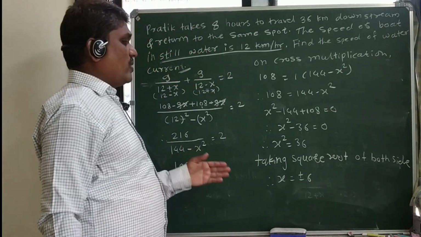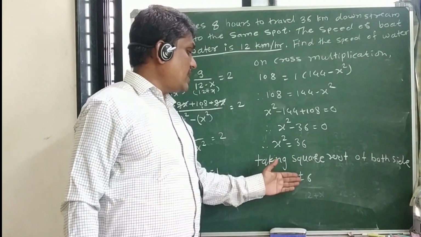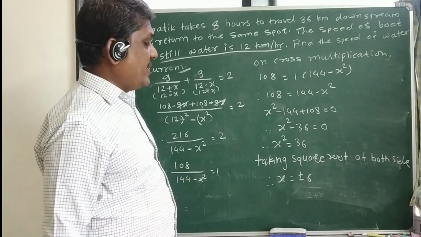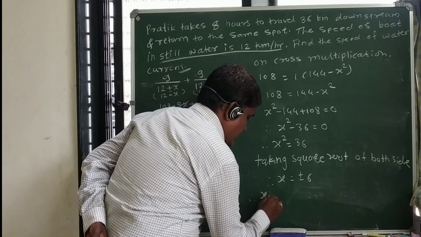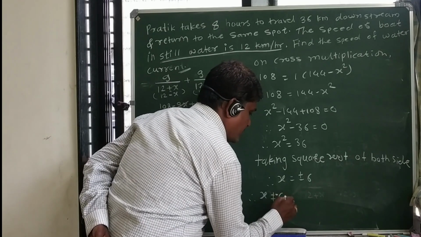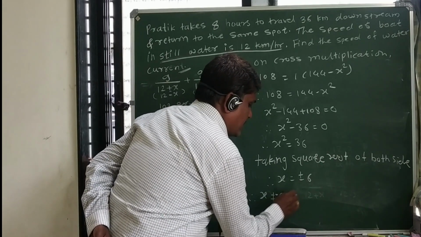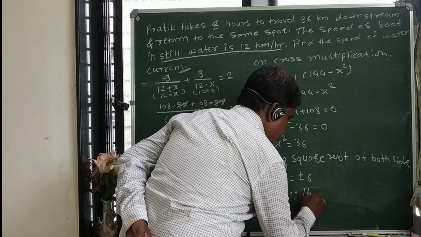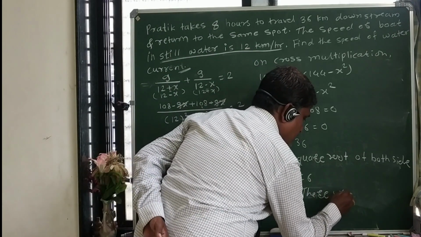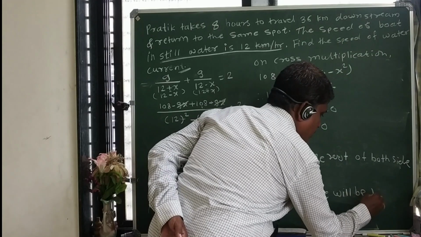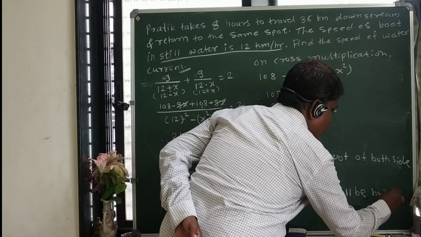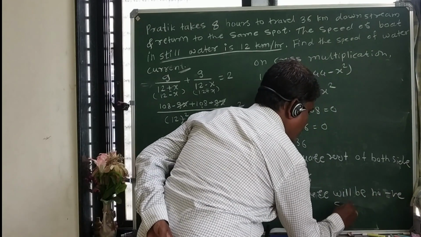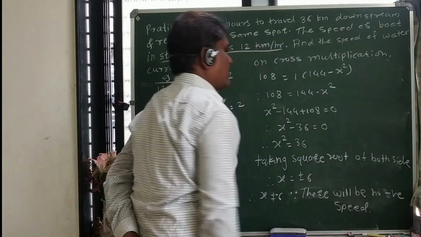When we take the square root, we get plus and minus, but there is no negative speed. So x is equal to negative 6 is not possible, and we can give the reason that there will be no negative speed. So this is our reason.